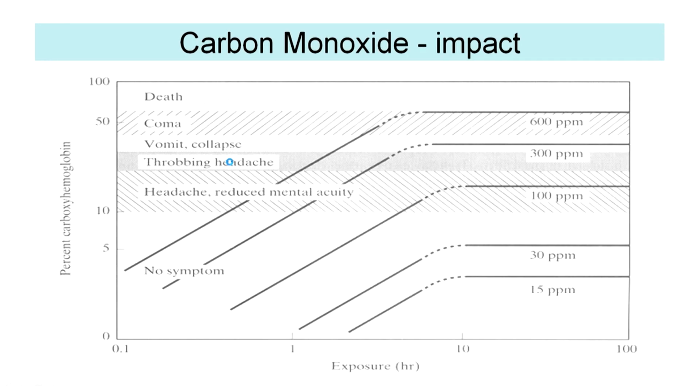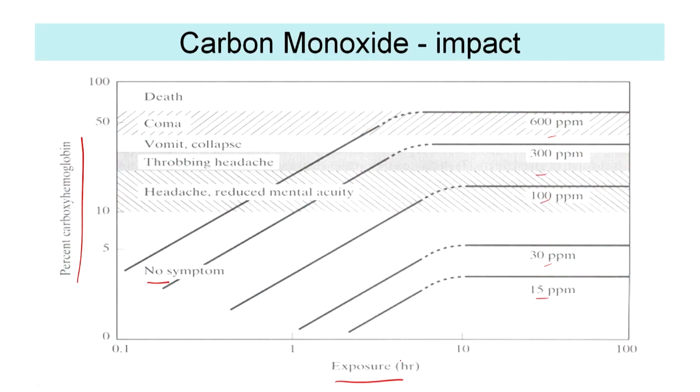So, what are the impacts? We have different thresholds, and typically no symptoms at low thresholds, in terms of percent hemoglobin and exposure in hours. There are two aspects in poison: one is the dose, and the other is the intensity or the exposure. So, one is the concentration and the other is the exposure time. The greater the exposure time, even for low concentrations you are going to observe adverse effects. But even at low exposure times, at high concentrations you are going to have different adverse effects.